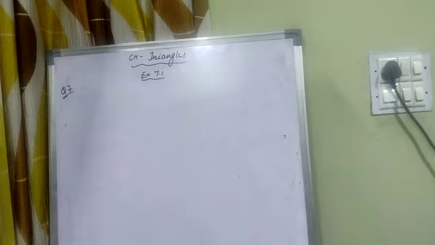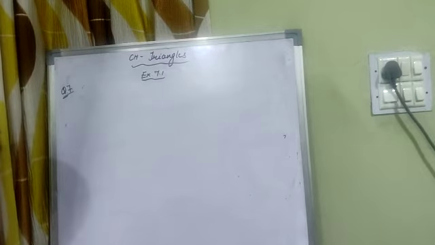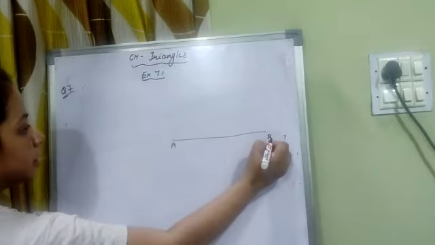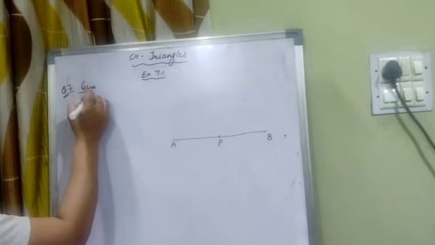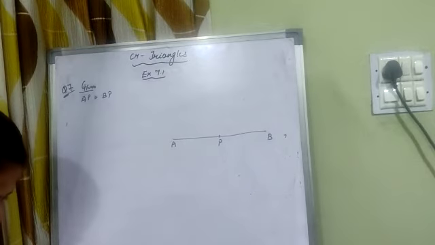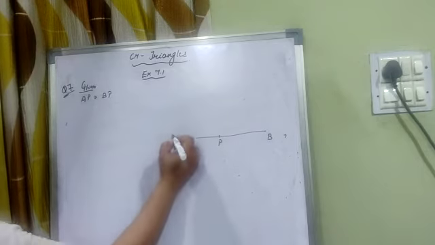Seventh question is AB is a line segment and P is the midpoint. So first here AB is a line segment and P is midpoint. So we will write given that AP is equal to BP. And D and E are the points on the same side of AB, such that,